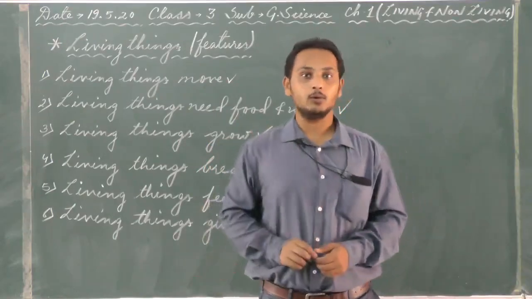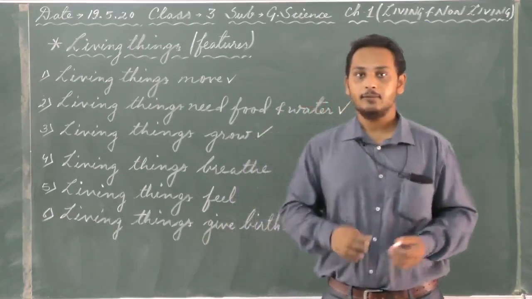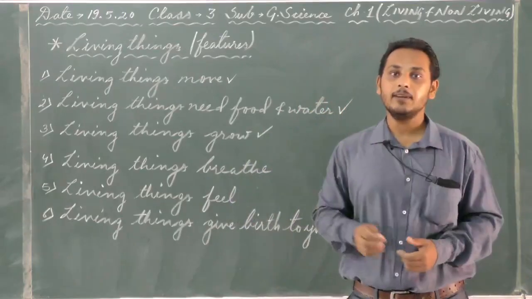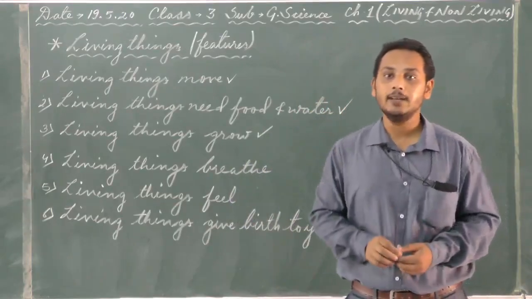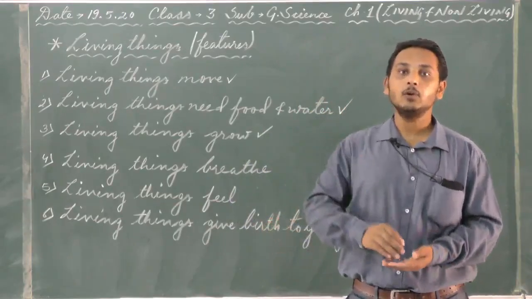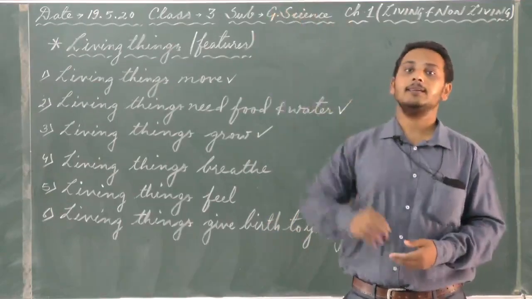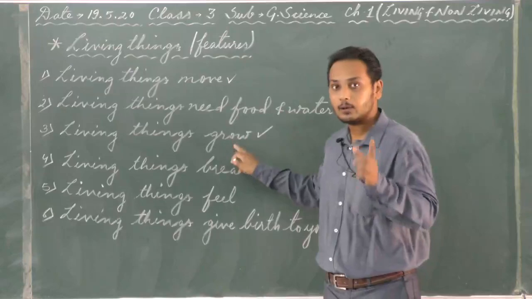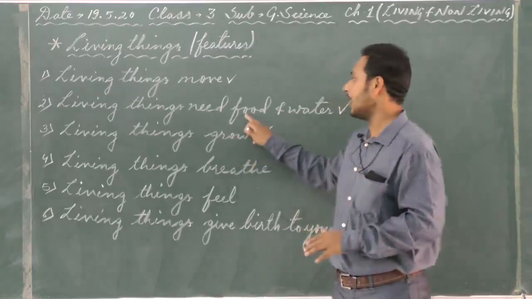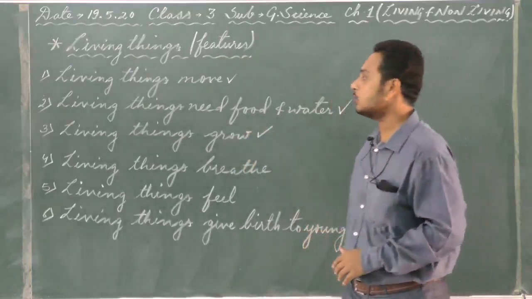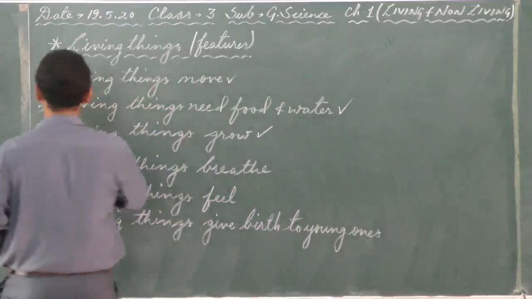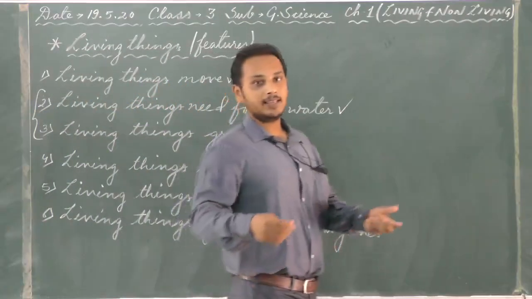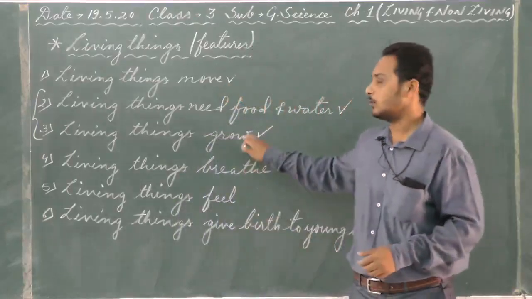Even plants grow. From a seed, a small baby plant comes out. When you water it and take care of it, it gradually grows into a big tree. So every living thing grows. And how do they grow? When they get proper food and water. So these two points, point number 2 and 3, are almost the same. Living things need food and water to grow.